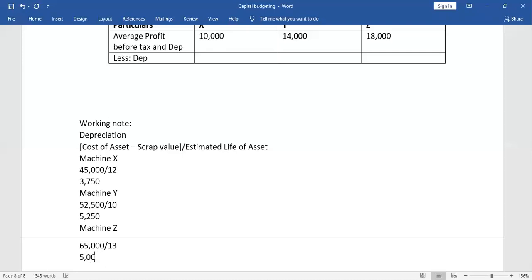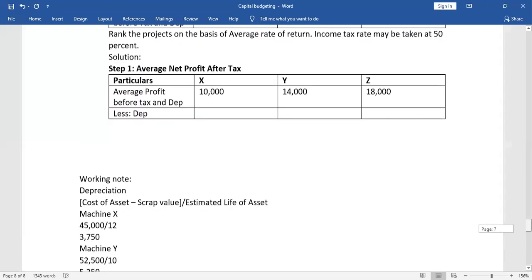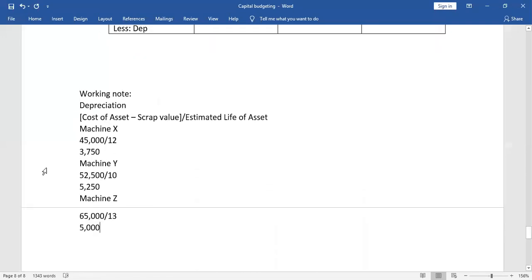Are all of you getting 5,000? No, Fareen, it is 5,000. 65,000 is 75,000 minus 10,000. Cost of Z is 75,000, scrap is 10,000, so 75 minus 10 is 65,000. Divide by 13, you should get 5,000. Fareen, you have got the wrong answer. It is 5,000.